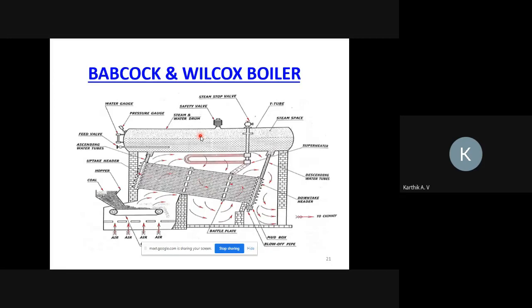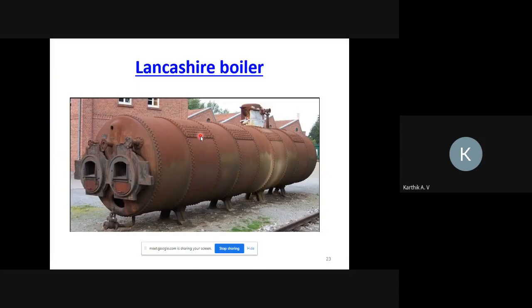Usually it is asked for 10 to 12 marks for your internal as well as external exam. Both questions are important, Babcock and Wilcox boiler as well as Lancashire boiler. So either one question is sure for your internal as well as external exam. I hope all of you understood these two types of boiler, Lancashire boiler and Babcock and Wilcox boiler. Any doubt?